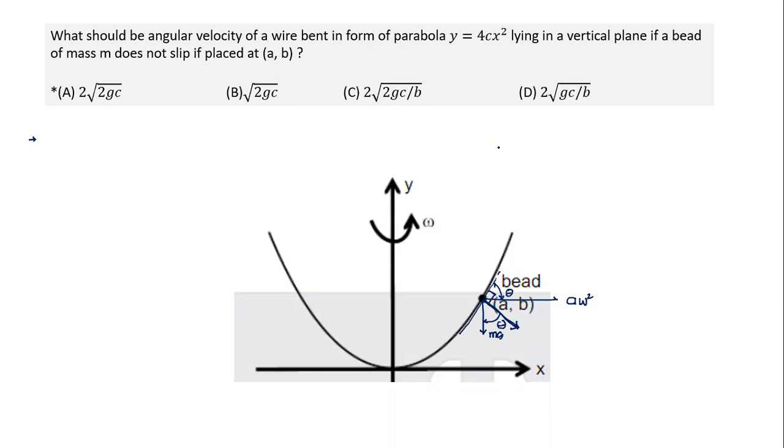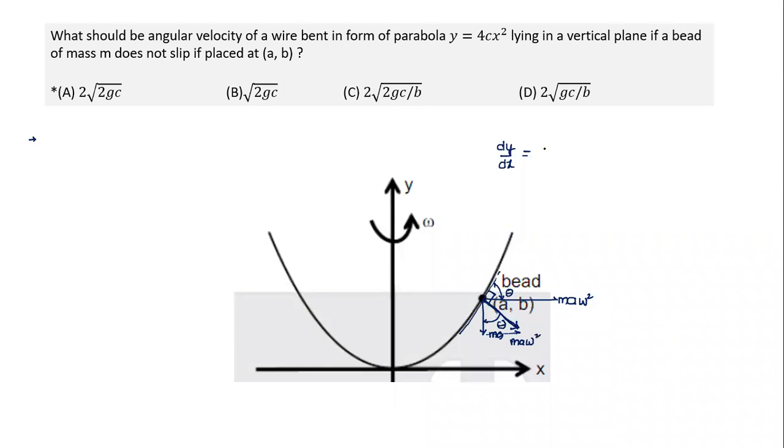So dy by dx has to be equal to tan of the angle the resultant force makes with the vertical. What is the resultant? One force is mg, and the other force is m a omega square. So can we find tan theta here?